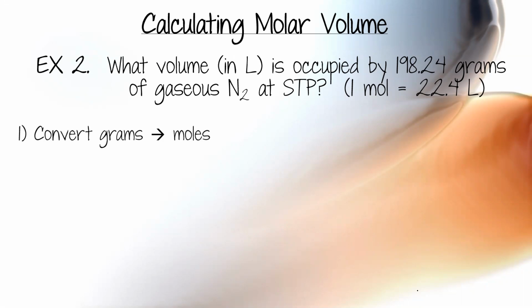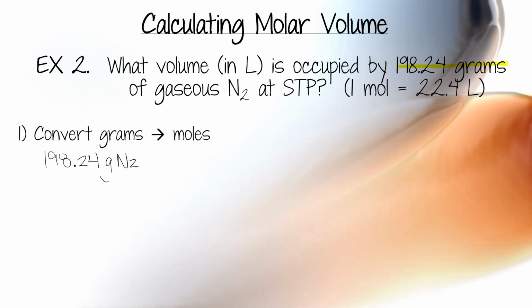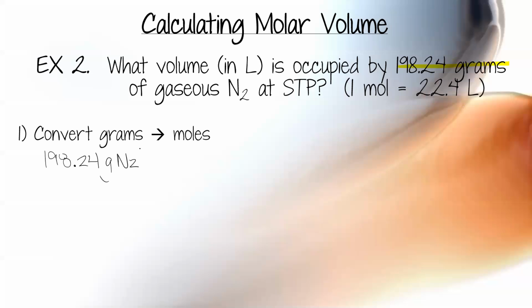So once again, we're going to go from grams to moles. So I take the number given to me in the problem. Don't forget your labels. Okay, so that came from right here. I have to convert to moles, so 1 mole is going to go on the top always. That's our constant. The bottom is the molar mass of N2.